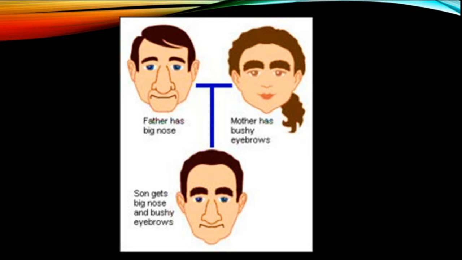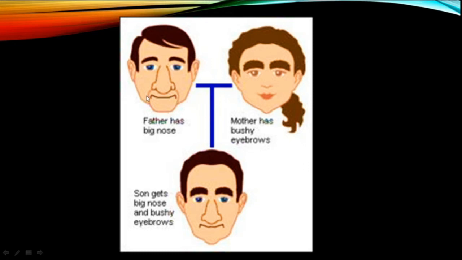Look at the picture. What do you see in this picture? In this picture you can see a father, a mother and their child. Have a keen observation of the child, and a keen observation of the face of the father and the face of the mother. First let us observe the face of the father.